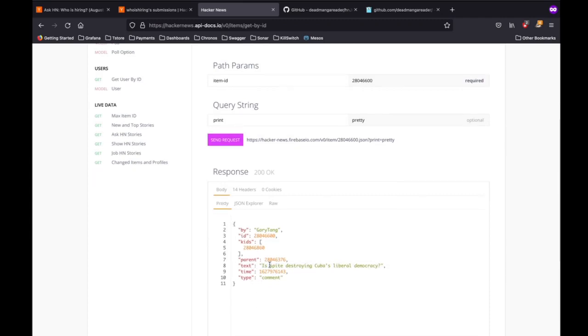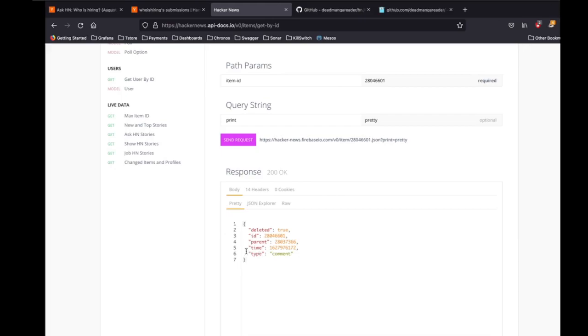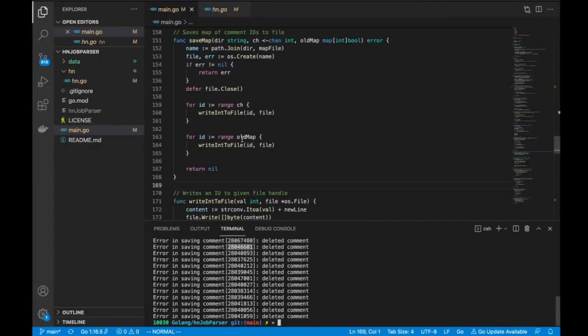So compared to the previous one where the text field just didn't exist, you don't get it in the response. So there is no text field. When deleted is true, there is no text field, so you should not attempt to parse a text field. By default, it will be assigned an empty string in the struct, and you can try saving an empty string, but that's just useless. Makes sense.